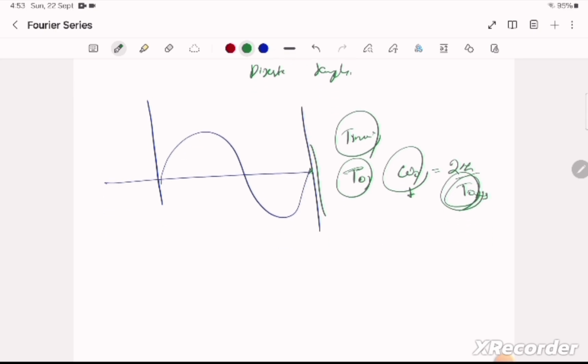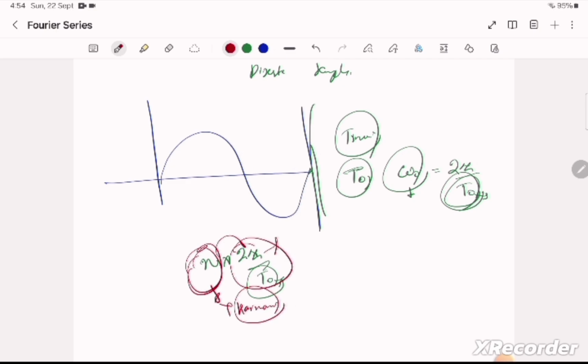So what can be the possible frequencies? It can be n cross 2 pi by t naught, because we cannot change this t naught. It is fixed, and we can only change n, and these n are called harmonics. Harmonics means the integral multiples of the fundamental. 2 pi by t naught is the fundamental frequency, and n means the harmonics, the integral multiples of this fundamental frequency.